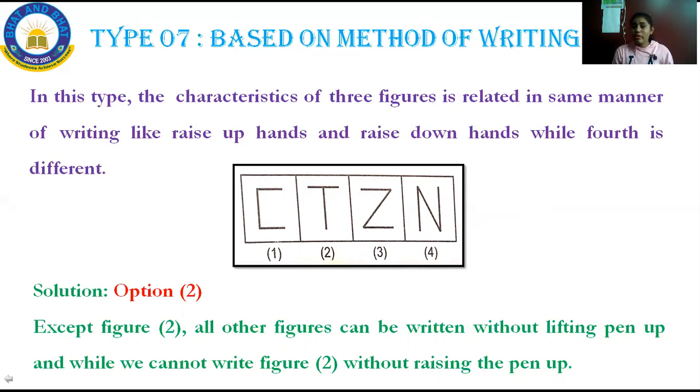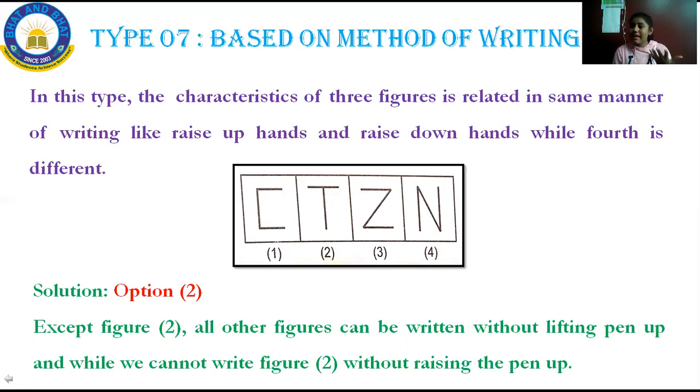This is how the question will be asked based on method of writing. You have to look at the hand movement, that is raise up and raise down. I'll explain it once. The last type of odd man out is based on method of writing, where the characters of 3 figures are considered.